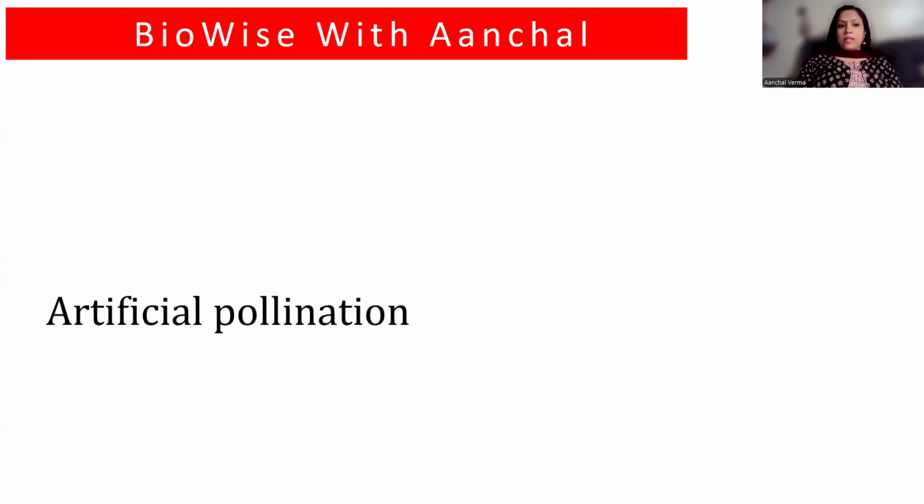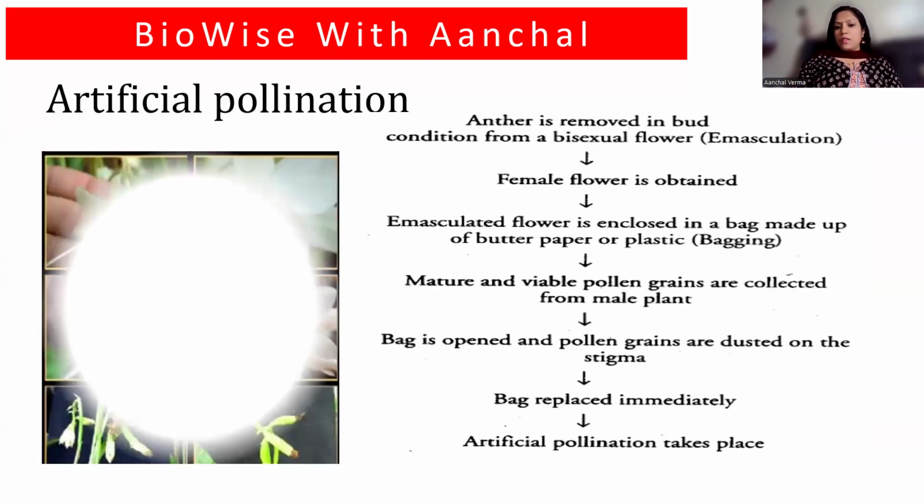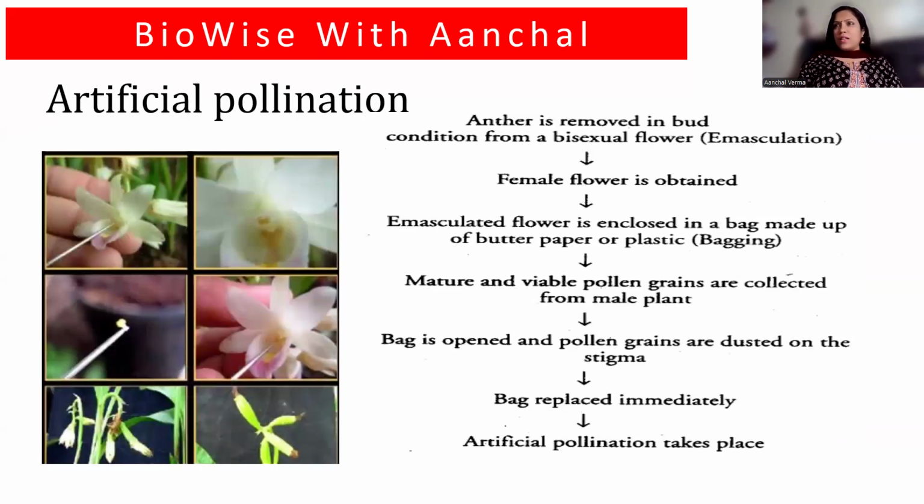Understood? Next is artificial pollination. Artificial pollination, basically, if you study in your 10th standard genetics, this is what you're going to study next year. So in genetics, what Mendel did, that is what artificial pollination is all about.